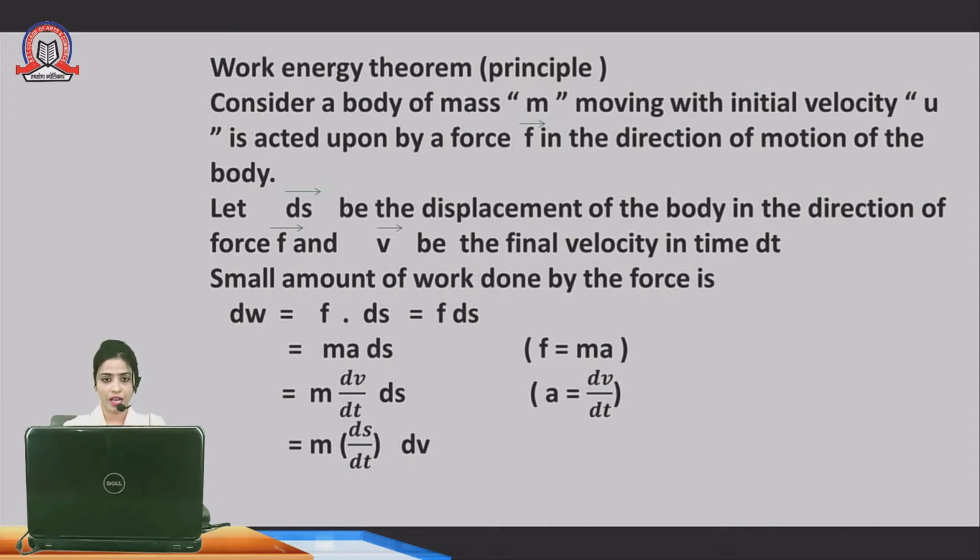Consider a body of mass m moving with initial velocity u, acted upon by a force F in the direction of motion of the body. Dear students, here we have to prove the work energy theorem. So here we have considered one object, and that object has a mass small m.